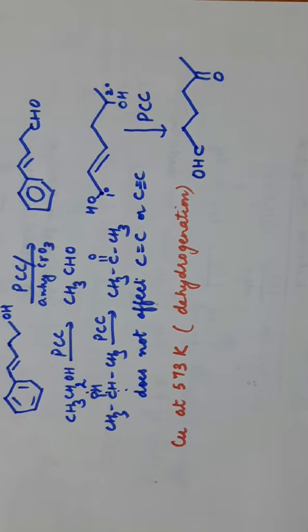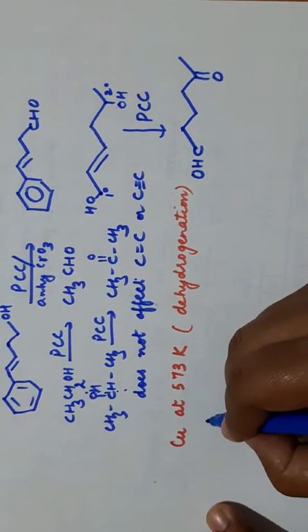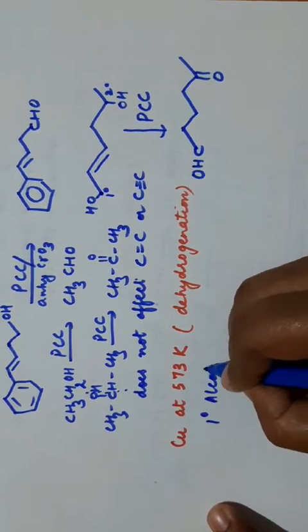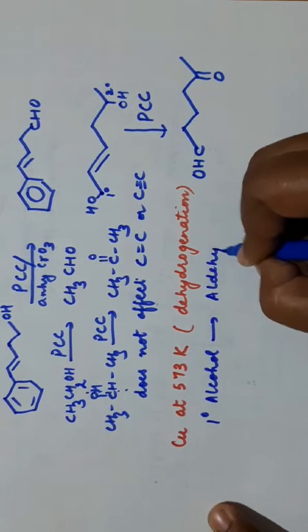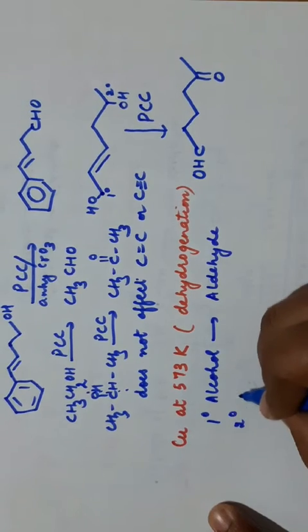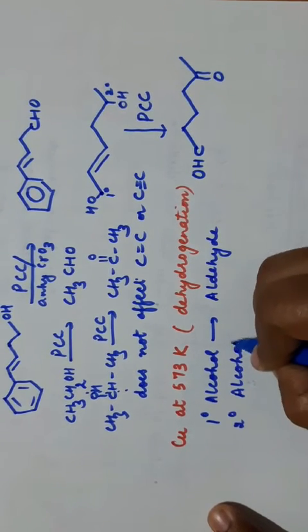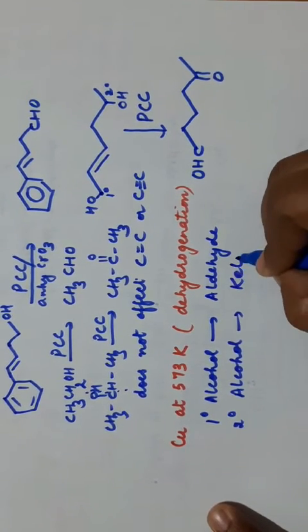Removal of hydrogen is also known as oxidation. So oxidation and dehydrogenation are actually the same reaction. Now 1 degree alcohol will change to aldehyde. 2 degree alcohol will change to ketone.